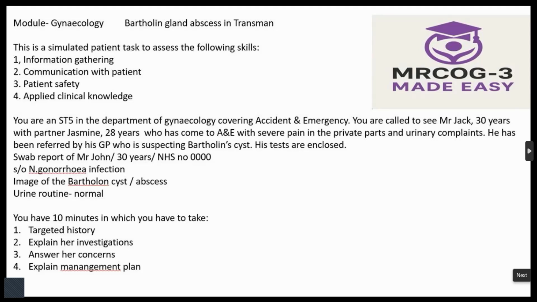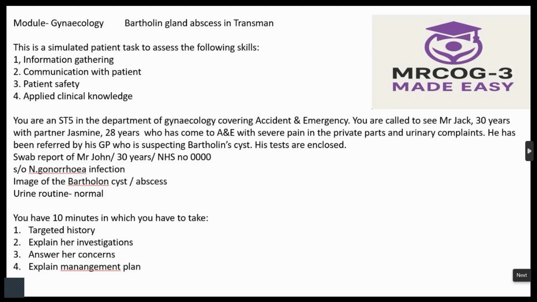That is in a Transmen. This Bartholin abscess is in a Transmen. They are assigned female at birth, but they identify as male. Often they want to carry out masculinizing surgery, because she's female and wants to become male. So they have options of surgery like mastectomy, hysterectomy, ovariectomy, colpectomy, plus masculinization like phalloplasty, testicular and penile prostheses. So these are the surgeries they will be undergoing.